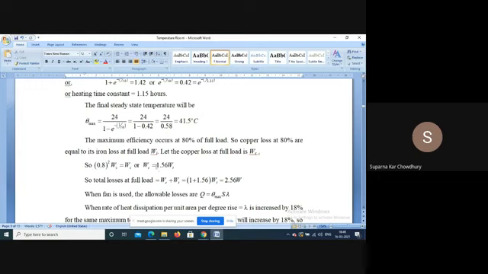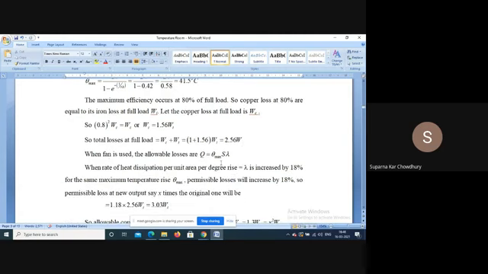So we can get the copper loss equal to 1.56 times the iron loss. So total loss is this plus this, so it is 2.56 times the iron loss, WT. So when a fan is used, the allowable losses are theta max S into lambda, when the rate of heat dissipated per unit area per degree rise, lambda, is increased by 18%.